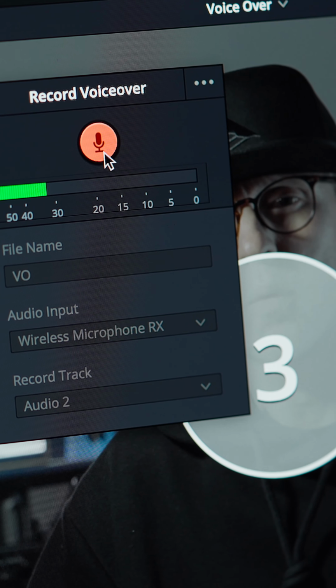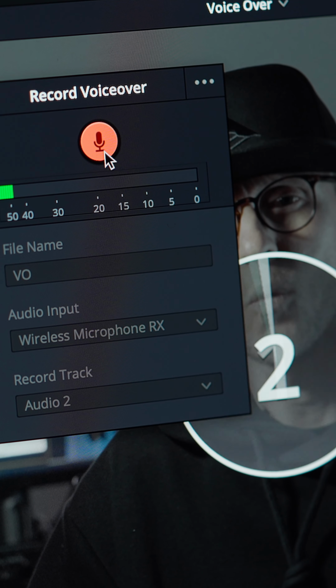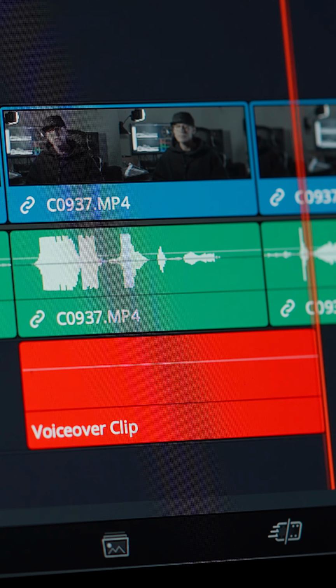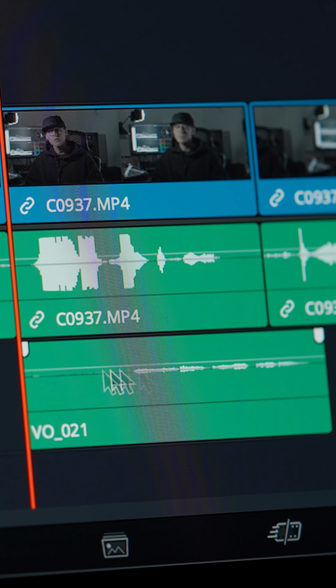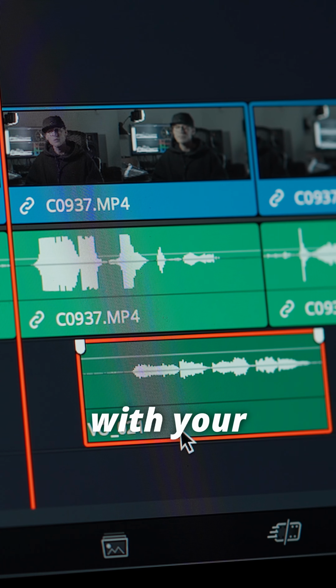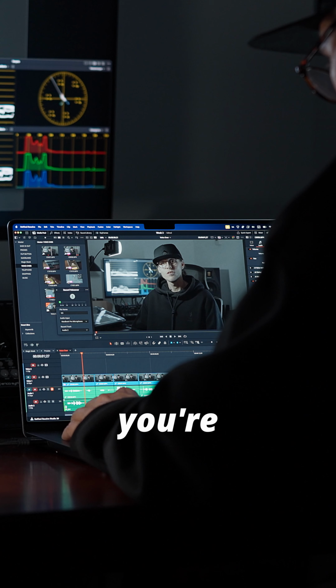Hit record, wait for 3 seconds countdown, and say the magic words, "When I don't know what to say." And there's your voiceover. Trim it, increase the volume, match up with your original audio, and you're done.